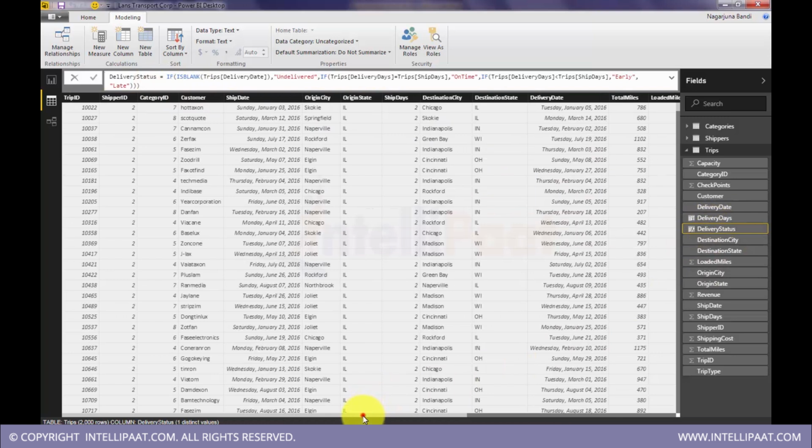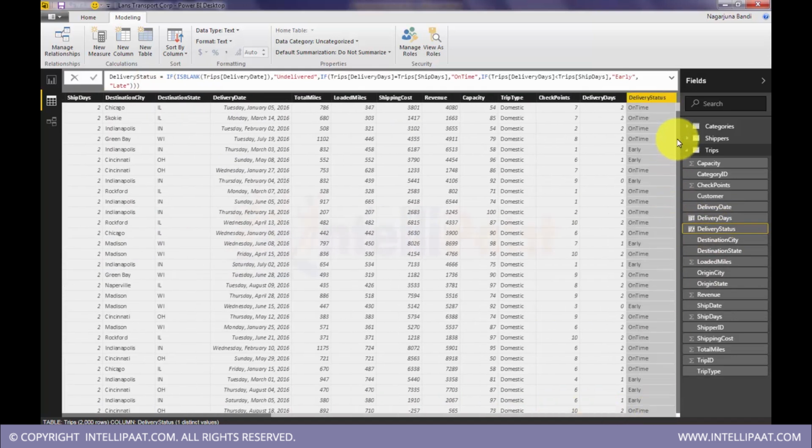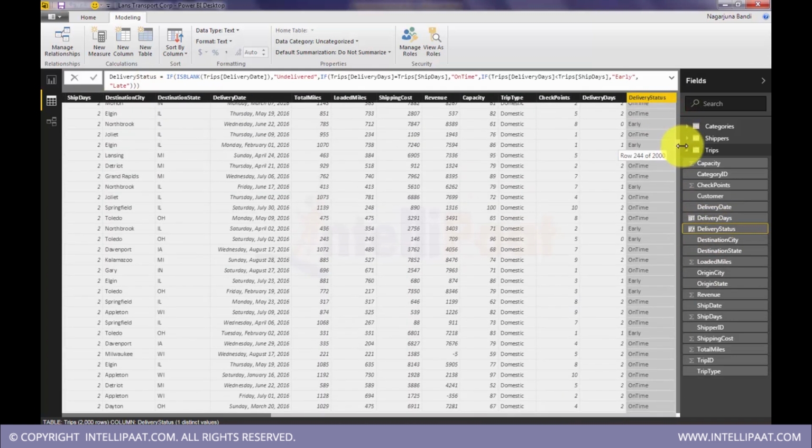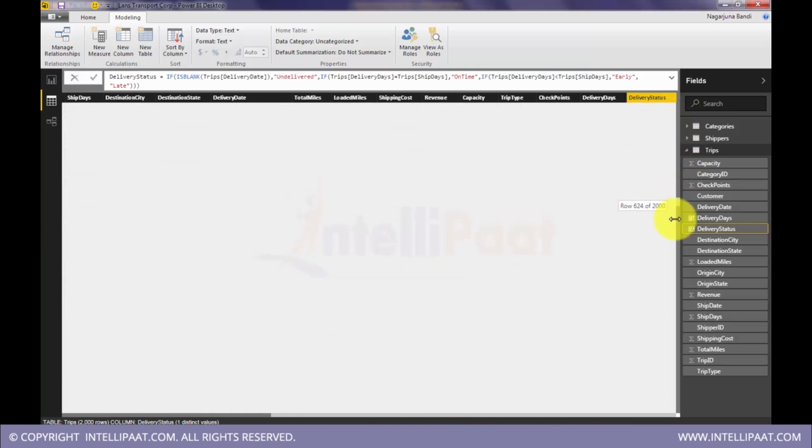Okay, now I got this new calculated column which will tell me the delivery status in a readable format.